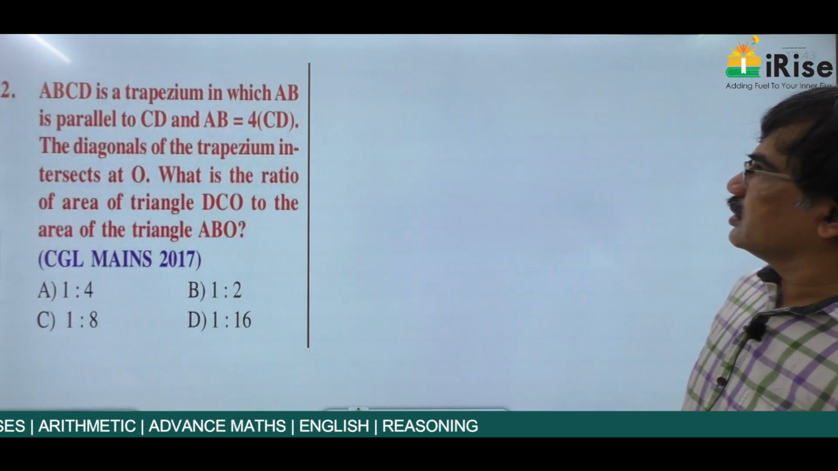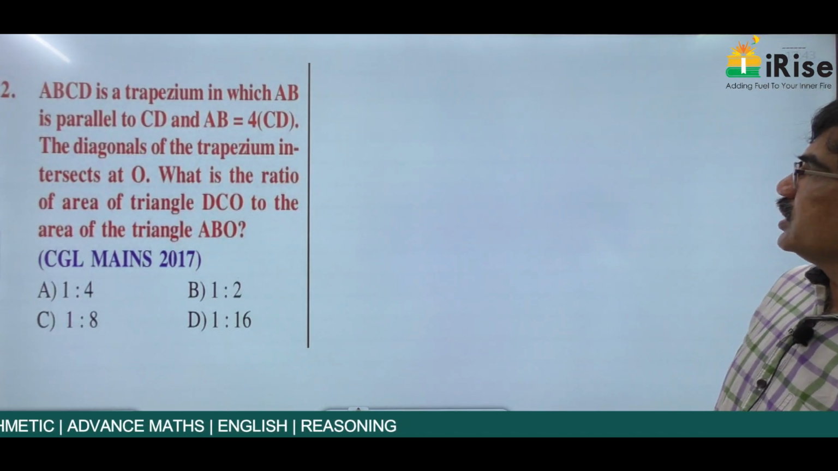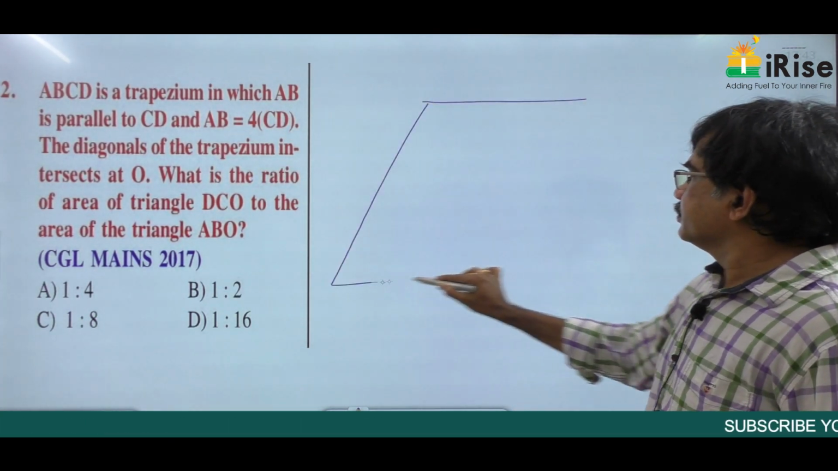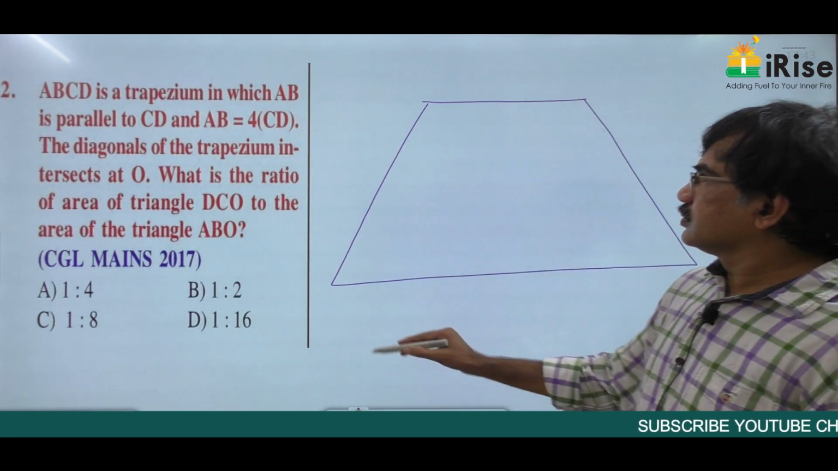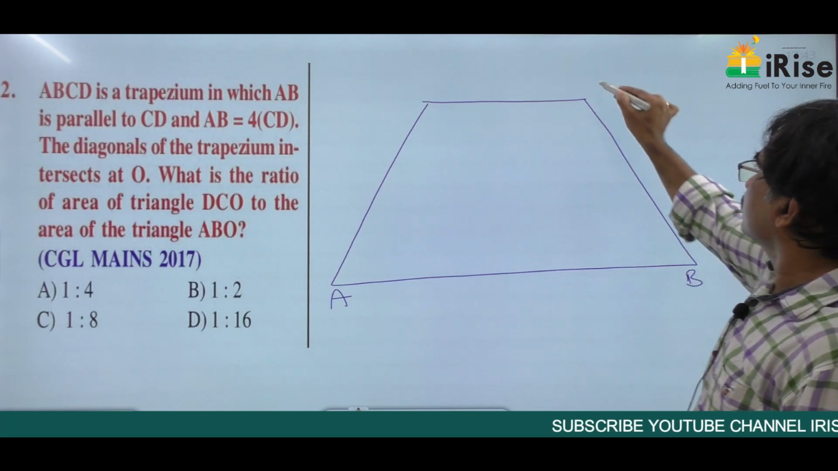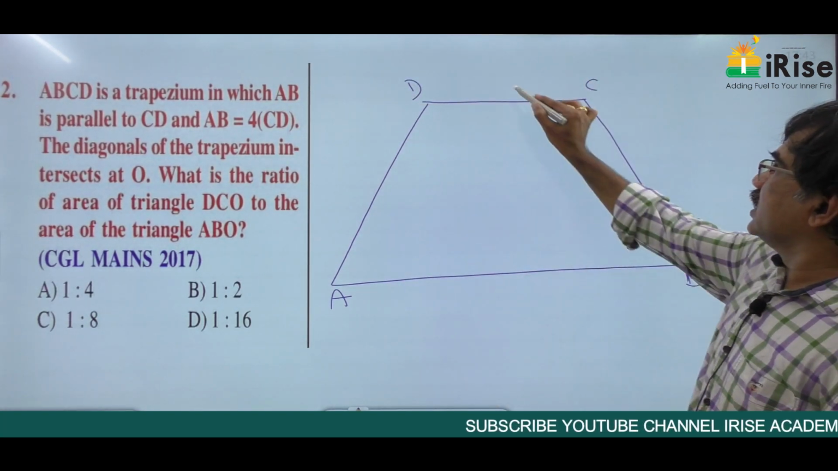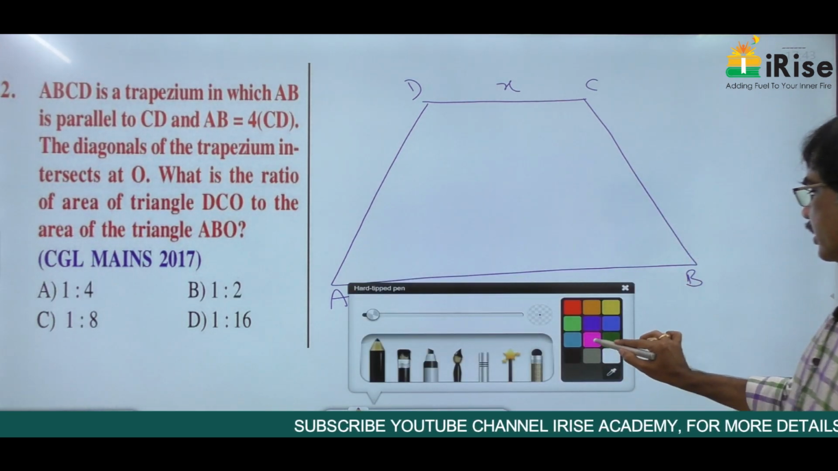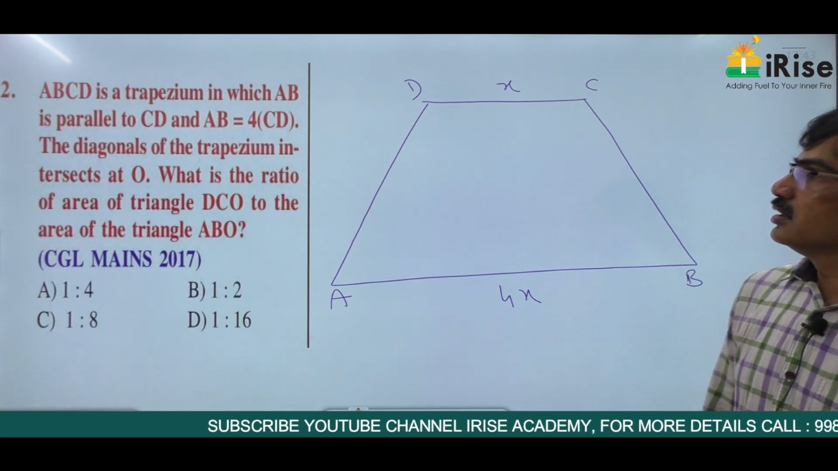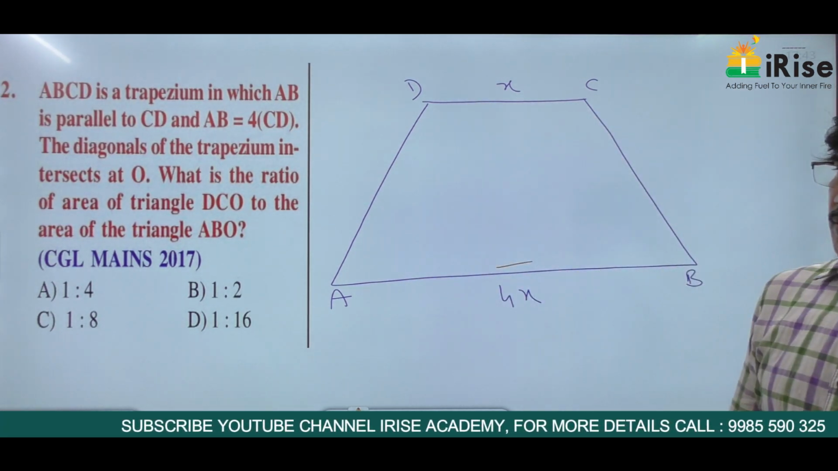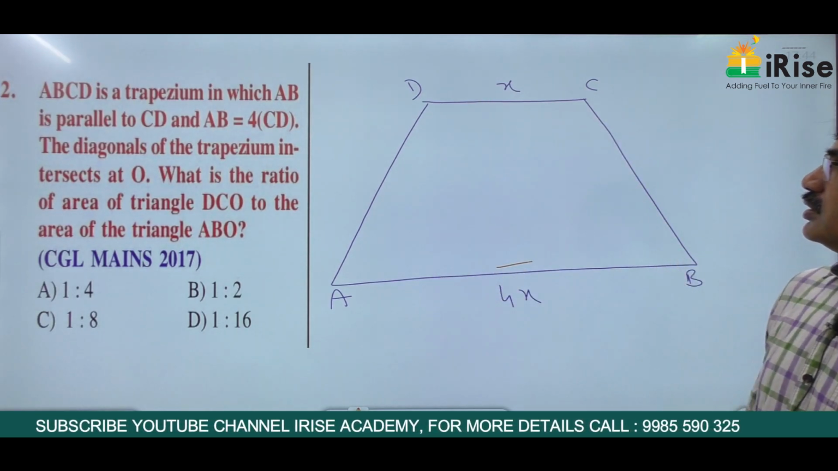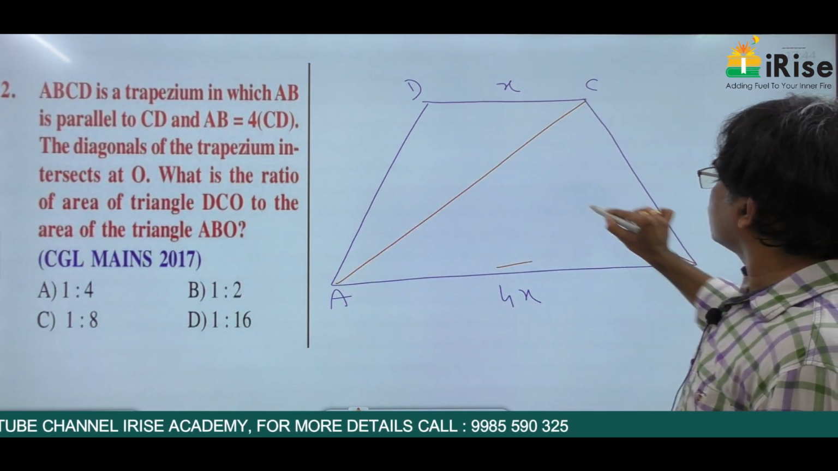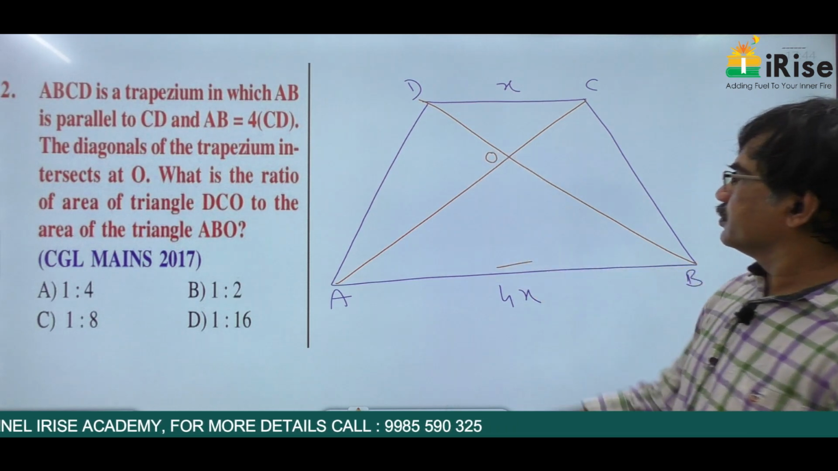ABCD is a trapezium in which AB is parallel to CD, AB is equal to 4CD. This is a trapezium. AB, CD. If CD is x, AB is 4x. And AB, CD are in trapezium, these two are parallel. The diagonals intersect at O. If this is one diagonal, this is the other diagonal, they intersect at O.